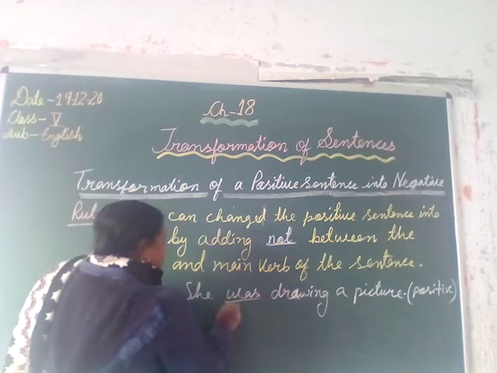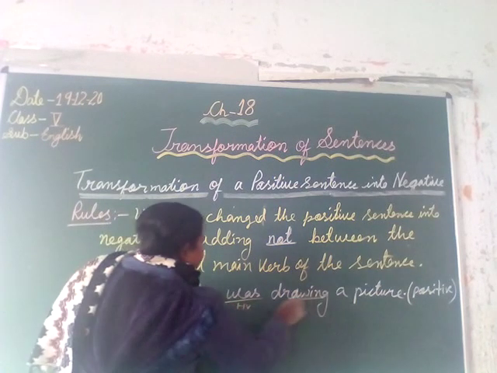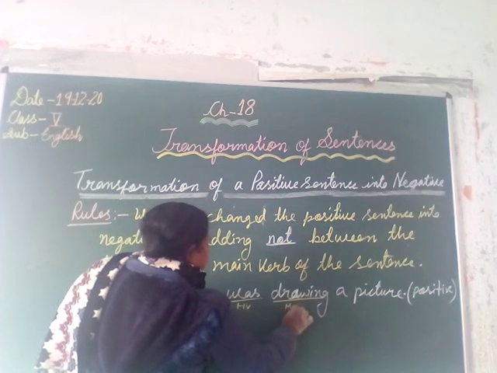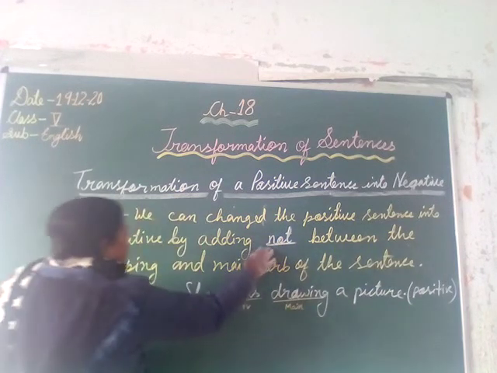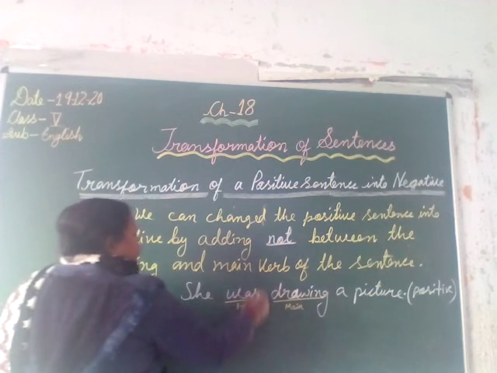Here, was is a helping verb and drawing is a main verb. So we have to add not between them.